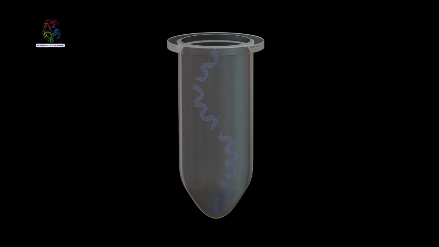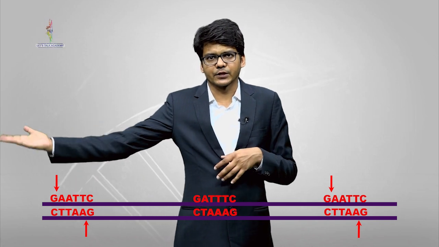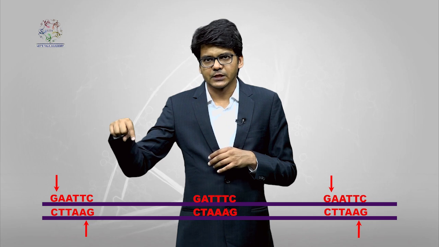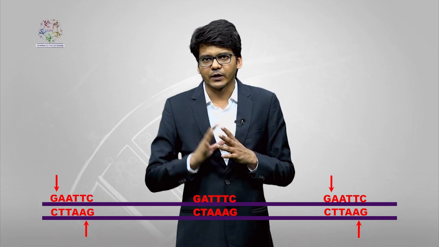Now tell me, if EcoR1 is going to cut this sequence, how many fragments will it produce? It will produce 1, 2, 3, 4. Cut, cut, cut. So it will produce 4 fragments. But now tell me, how many fragments will it produce here? 1 and 2, the large one, and the third one, because the middle restriction site is mutated. So EcoR1 is not able to cut.